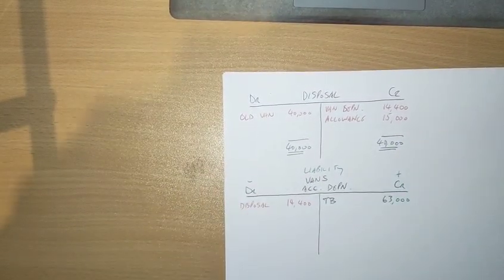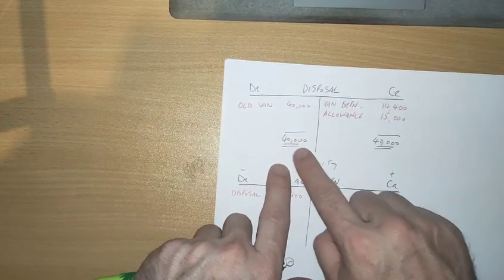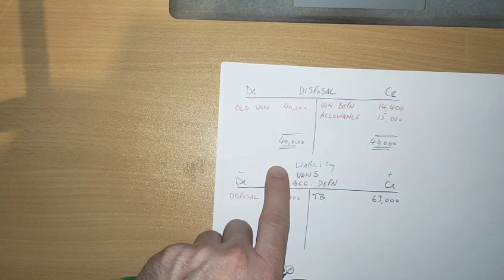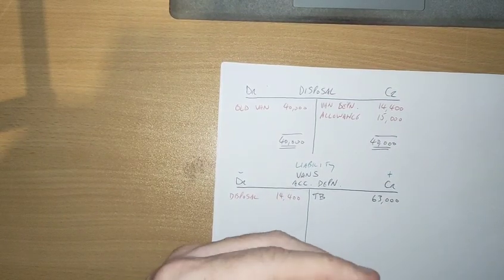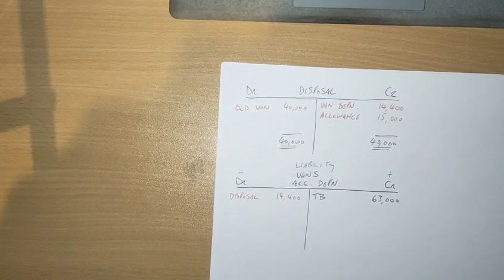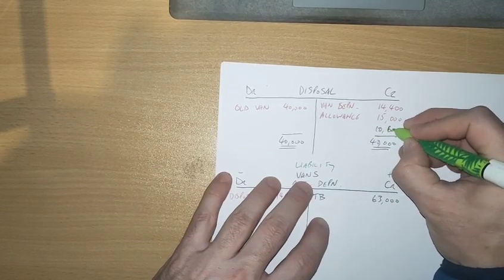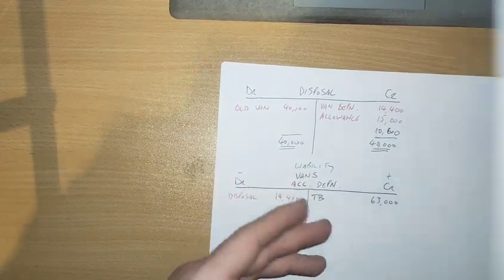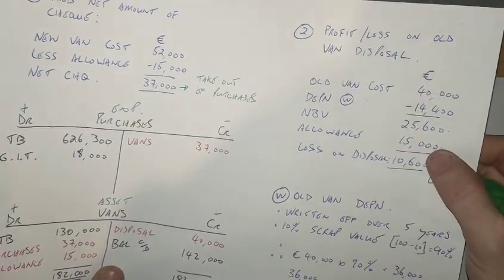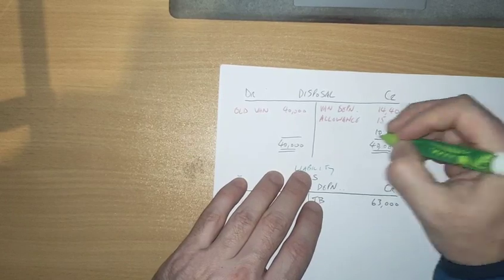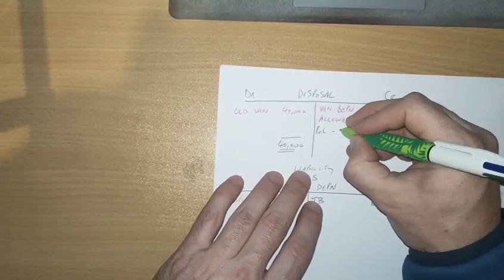Okay. And what you should end up with then, right, if we take 40,000 minus 14,400 minus the 15,000, we're left with our figure of 10,600. Now that should match the workings that we have here. All right, 10,600, and it does. And we've already worked out that's a loss.